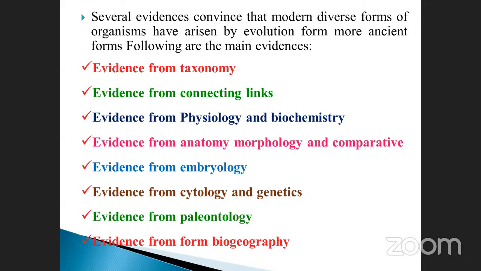Okay. The evidence from the connective links. What are connective links? It is nothing but the links between one animal and another. For example, we can consider the aquatic animals and the land animals, or in between there is an amphibian. But at the same time other animals are also there. There are so many animals. We will see one by one how it will be.